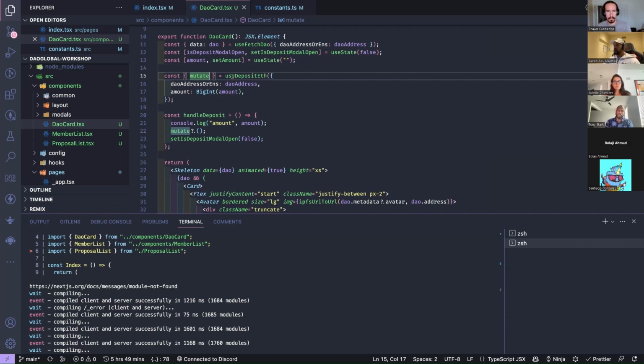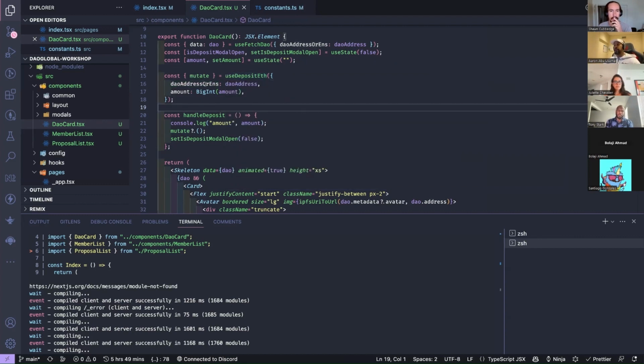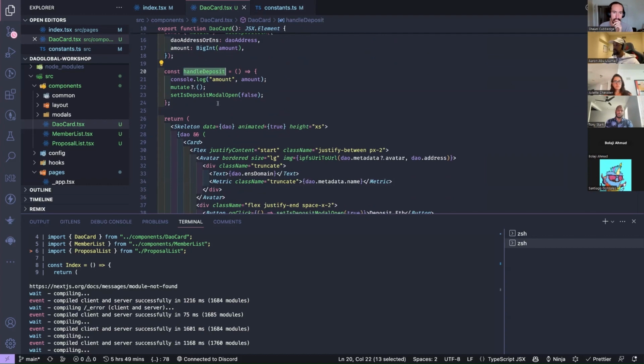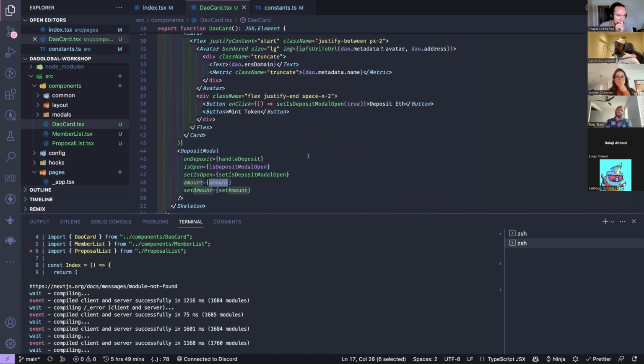But yeah, what we're trying to do here is we've got this use deposit ETH hook. And all we need to do to deposit ETH is give it a DAO address and an amount. And the SDK requires a bigint here. I think you probably could just pass a string, but it says bigint, so we're going to wrap it in a bigint, right? And then, yeah. So in this handle deposit, which we're going to pass to that button inside the modal in a moment, once you've given it the amount, it's just going to set it in here, pass it in here, and mutate it in here basically.